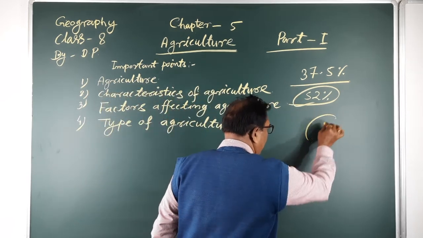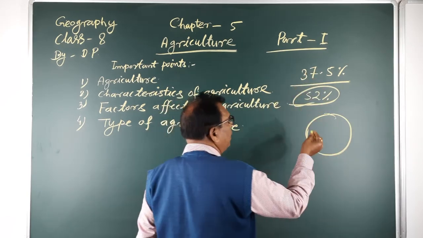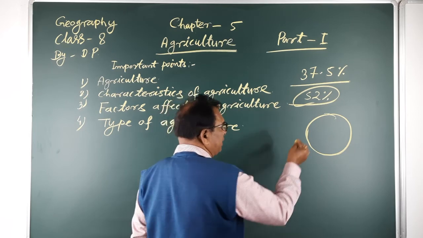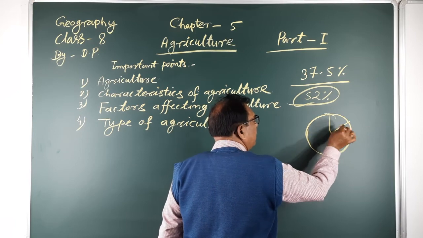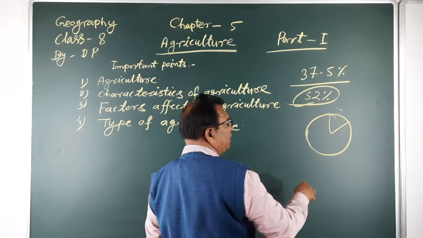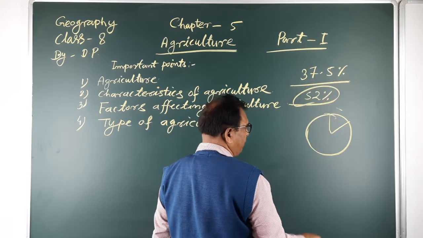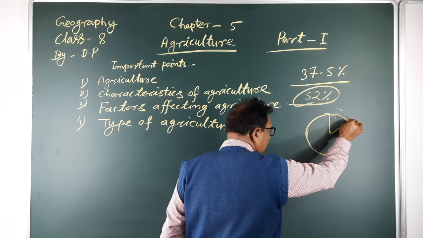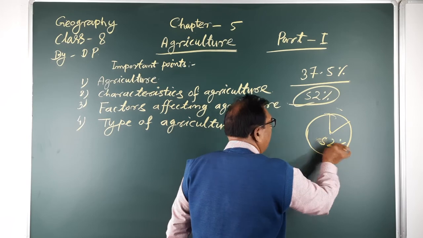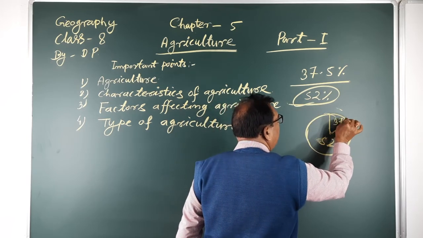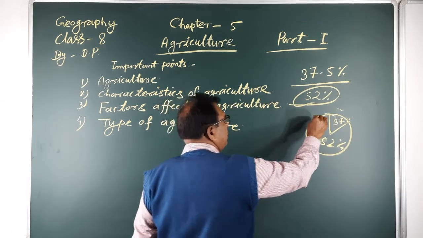In this figure, we can see the different parts of the world and their use of agricultural fields: 37.5% for the world, but India's position is 52%, and other countries, etc.